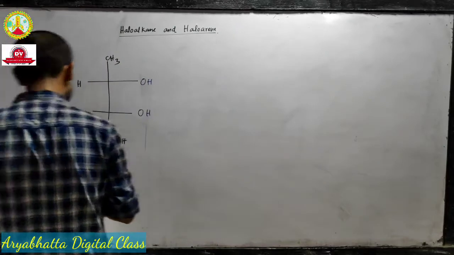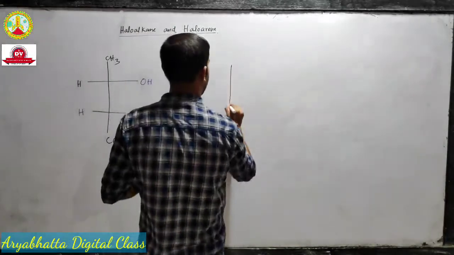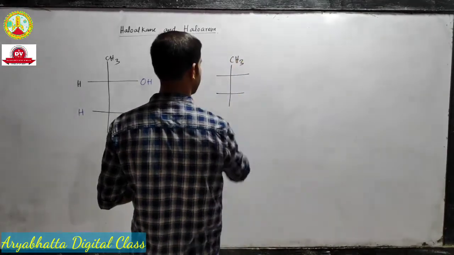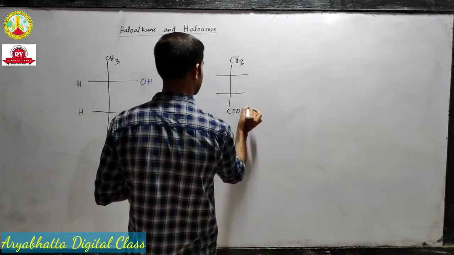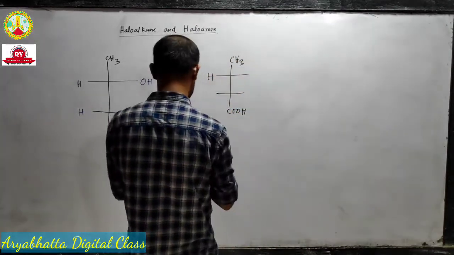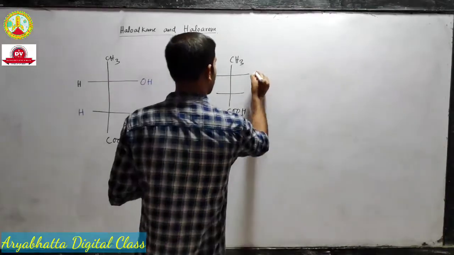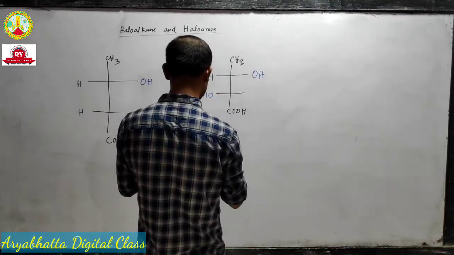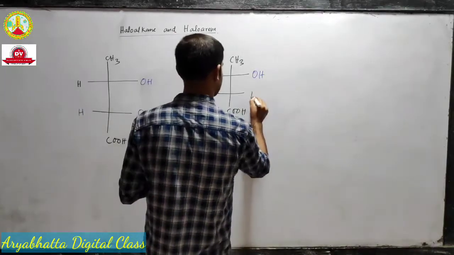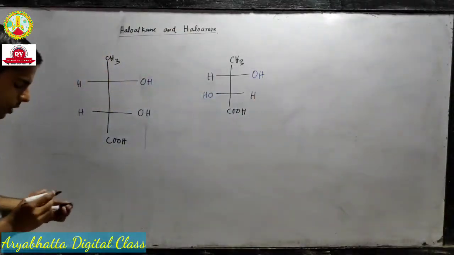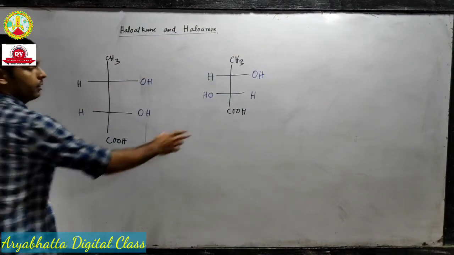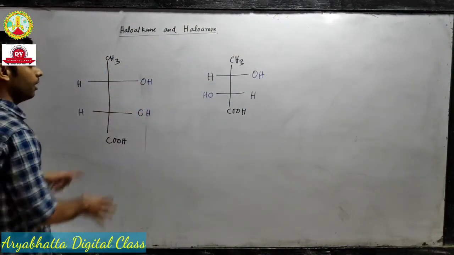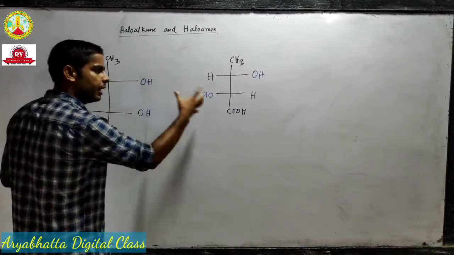I can write this molecule like this also: CH3, COOH, H, OH and OH, H.